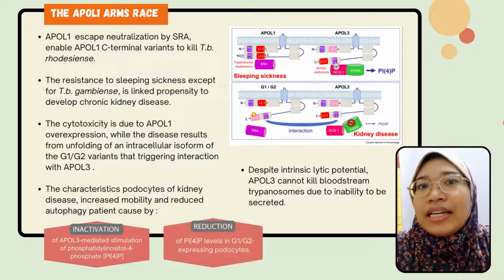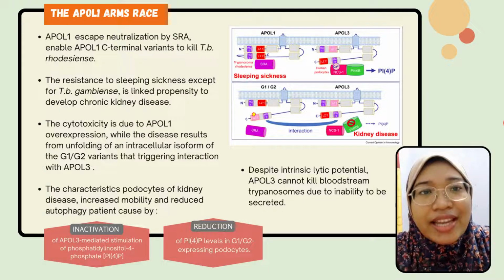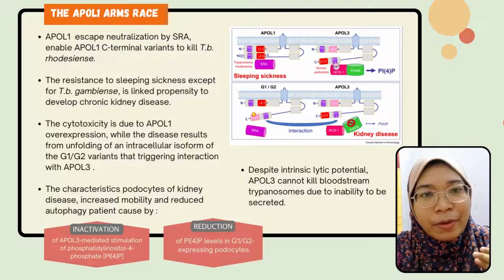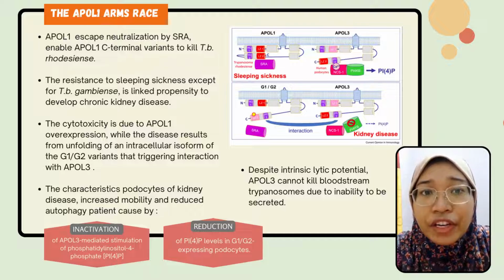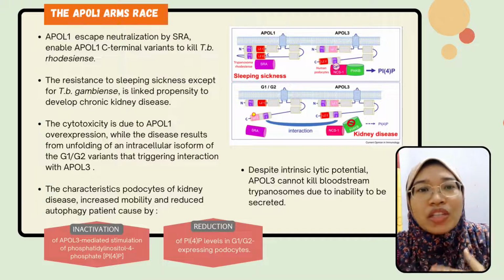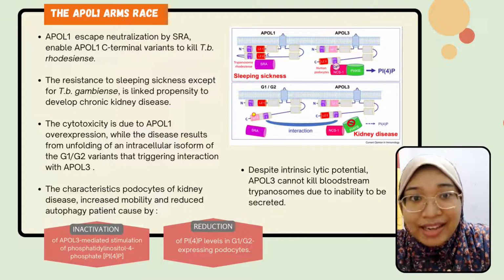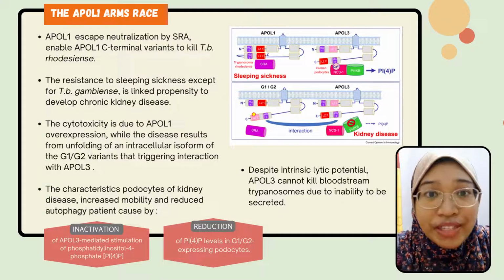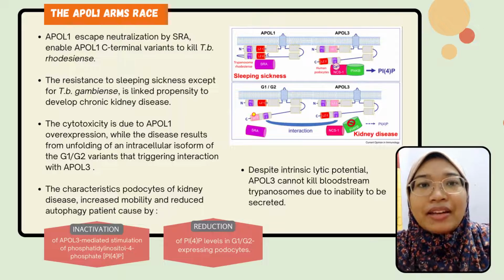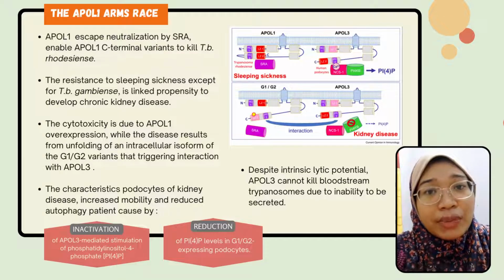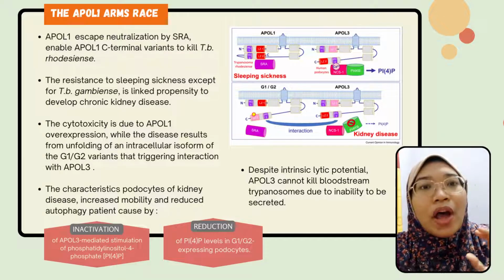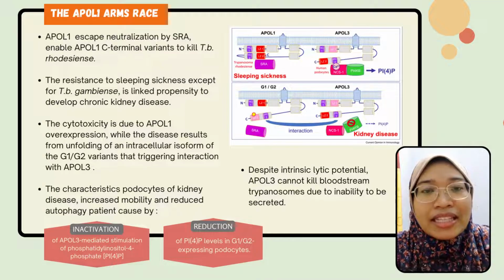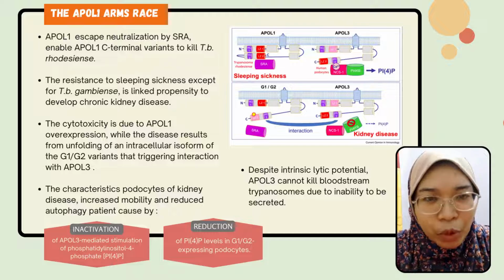Interestingly, a nonsense variant of APOL3 was found to exhibit positive selection in African populations, while also causing nephropathy like the APOL1 G1 and G2 variants. And this makes sense because, due to its inability to be secreted, APOL3 cannot kill bloodstream trypanosomes despite its intrinsic lytic potential.